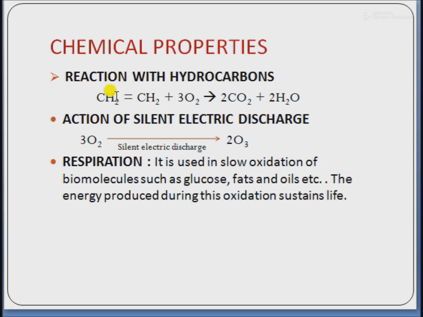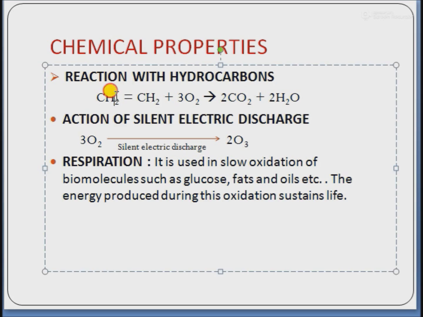Next is the action of silent electric discharge. Silent electric discharge means sparkless electric discharge. Dry oxygen gets converted into trioxygen, that is ozone. This is the reaction for action of silent electric discharge, in which oxygen is converted into ozone.